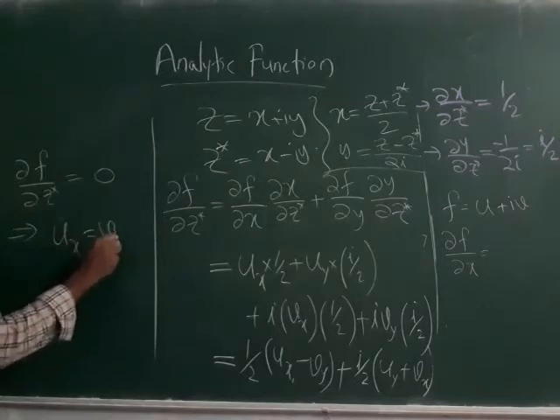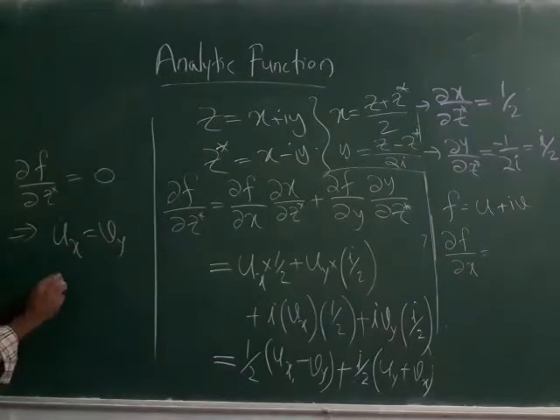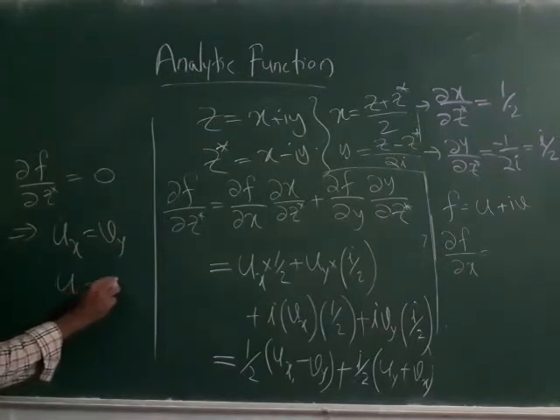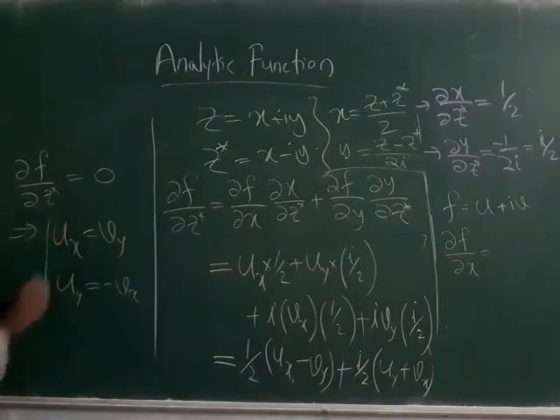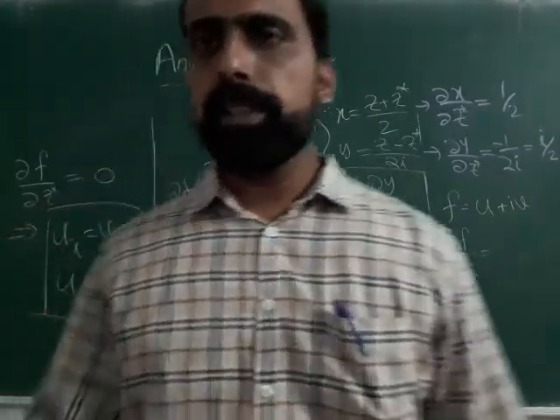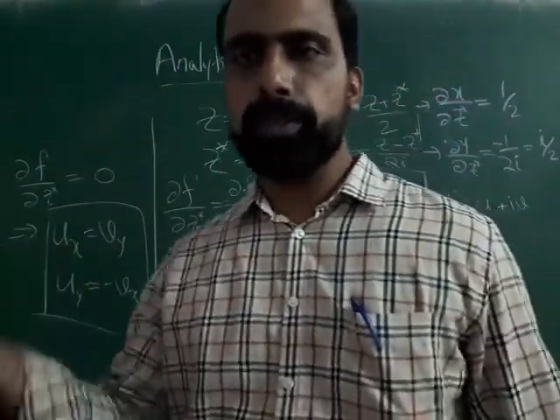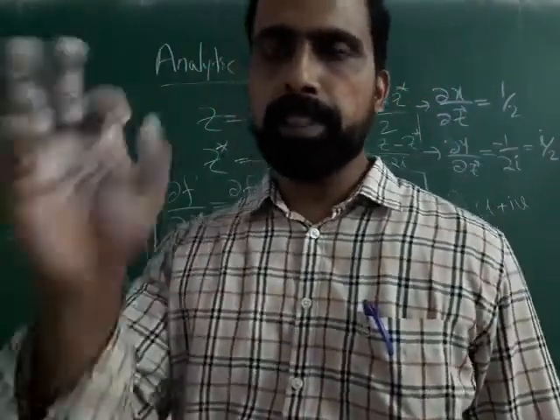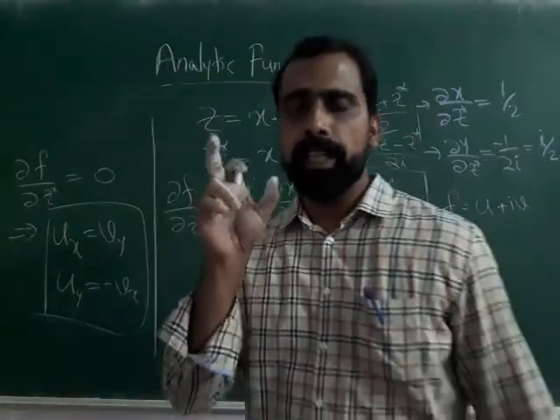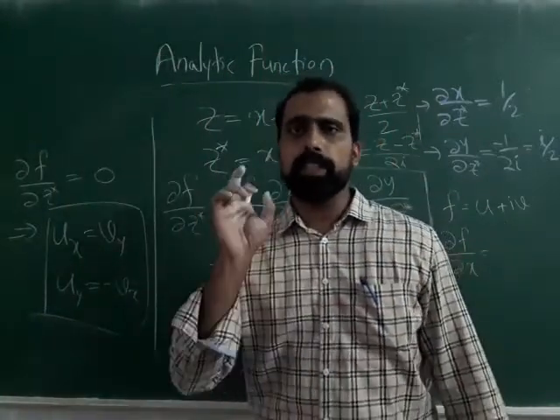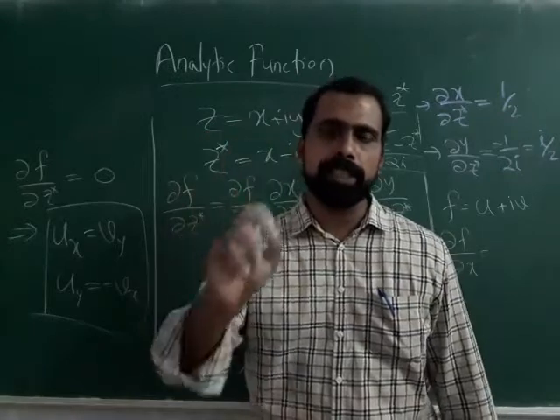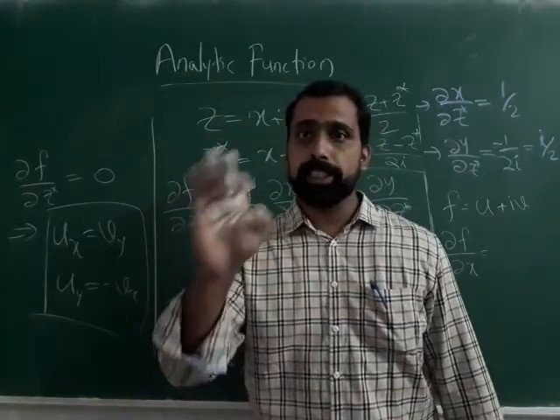ux equal to vy and uy is equal to minus vx. This is nothing but our Cauchy-Riemann equation. So you can make use of it wherever you want. That means if you are getting a function f of z, you just look at whether this function is an explicit function of z star or not.